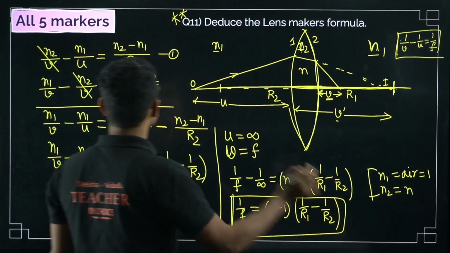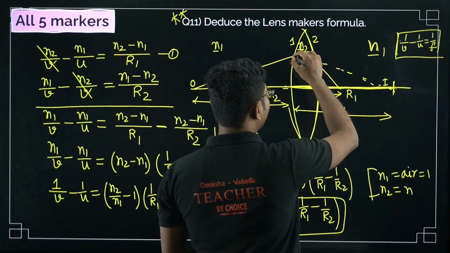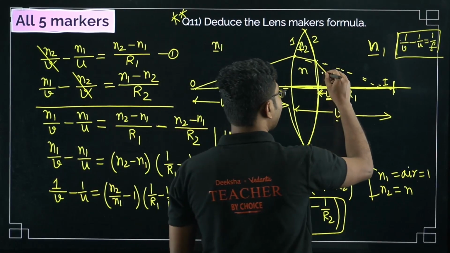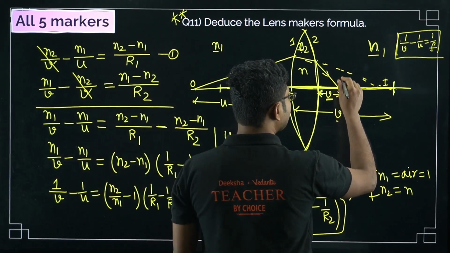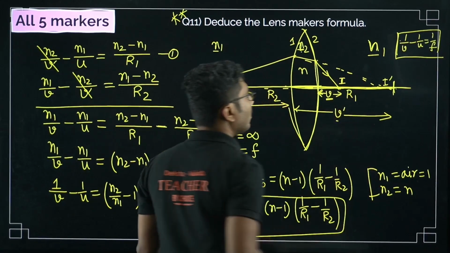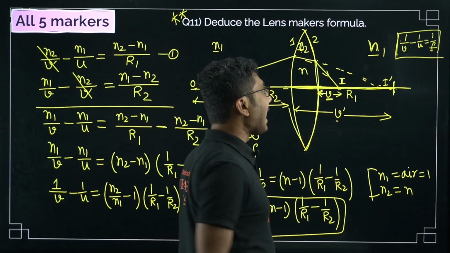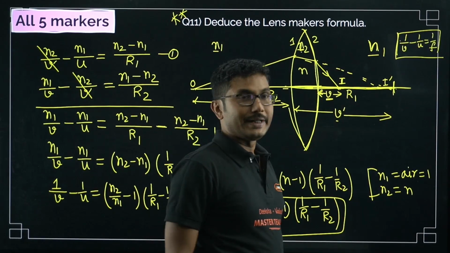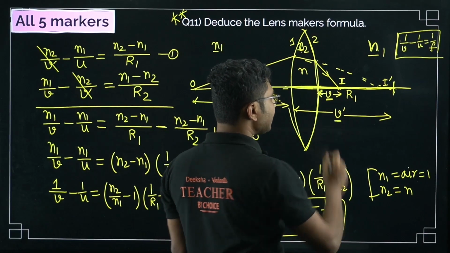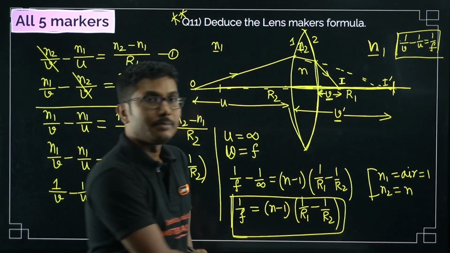First equation is done. Now the second equation. The ray of light, after refracting at the first surface, now falls on the second surface, right? And again it undergoes another refraction and reaches the final point. This is the final point. This is the intermediate image. This is the final image I. So now what is this distance? This distance is V. And this is happening in the medium N1 again. And for the incident medium, the object distance is now V dash. So this will be treated as object distance, this will be treated as image distance.